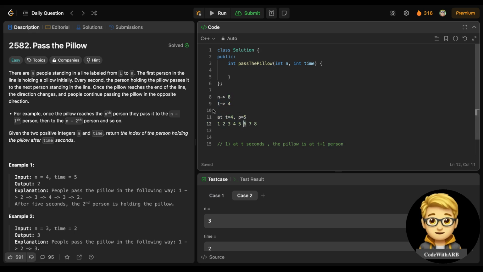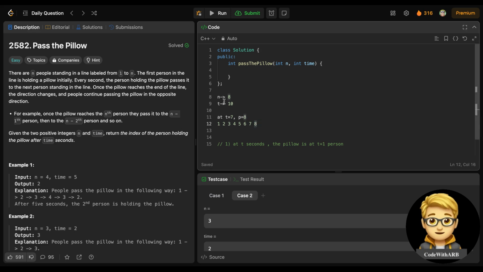Okay. Now the thing is, what if t is greater than 8? Suppose t is 10. Till 7 seconds, the pillow will be at the 8th person. Now we are at the end of the line.